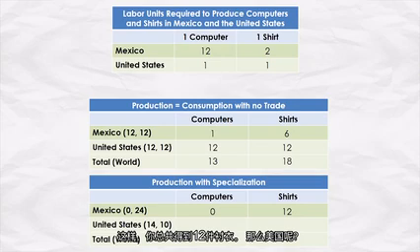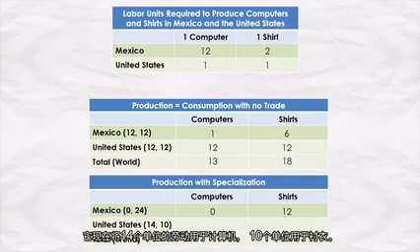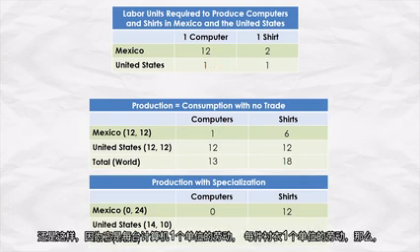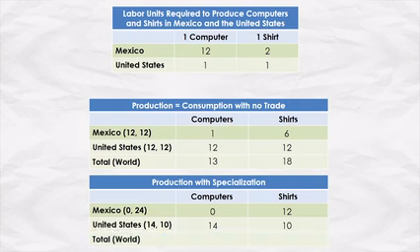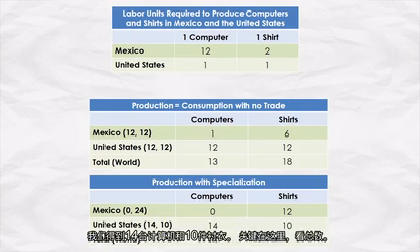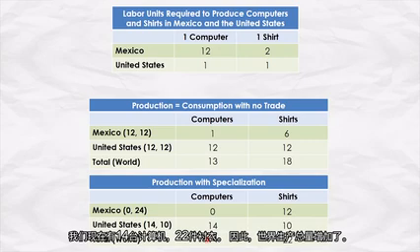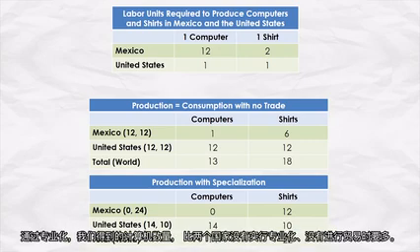What about the United States, which now devotes 14 units of labor to computers, 10 to shirts, again because it's 1 unit of labor per computer, 1 unit of labor per shirt, then we simply get 14 and 10. Now here's a key. Look at the totals. We now have 14 computers, okay, and 22 shirts. So total world production has gone up. We have more computers with specialization than we did when the two countries were not specialized and did not trade.